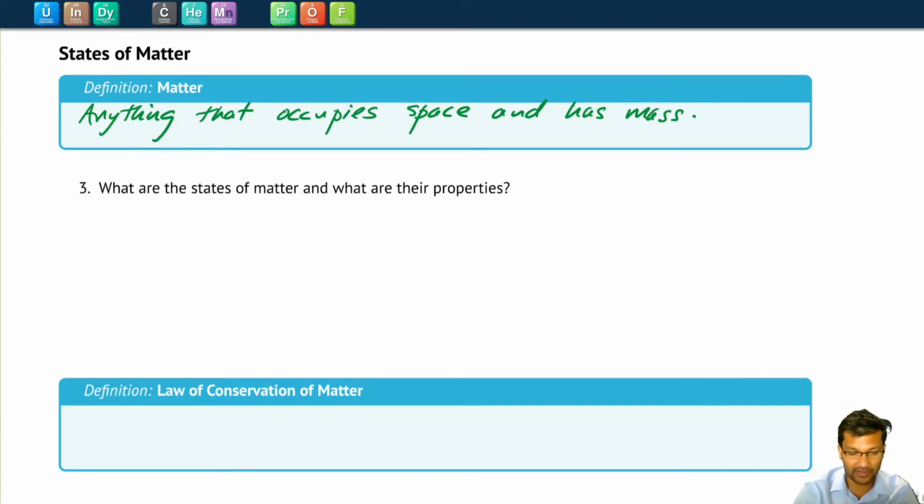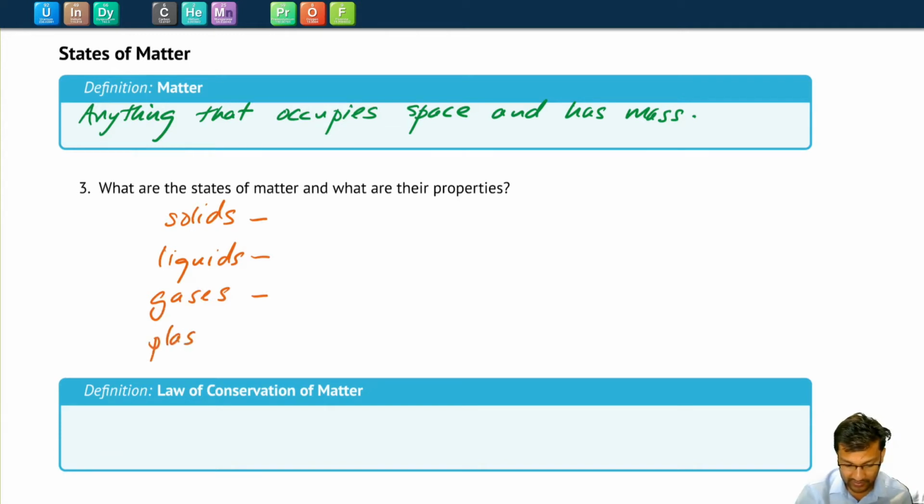Light is one of those things that is all around us that doesn't have mass, and it's not something that we're going to study in chemistry very often. So matter is anything that occupies space and has mass, and we may all know about the different states of matter. For example, we have solids, liquids, gases, and some of you might be familiar with the state of matter called plasma.